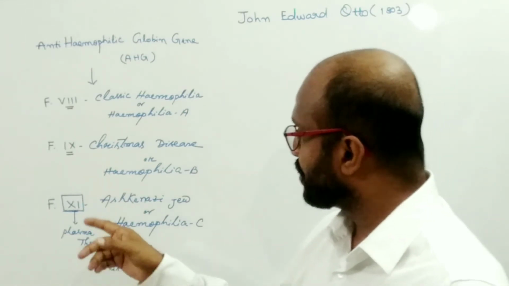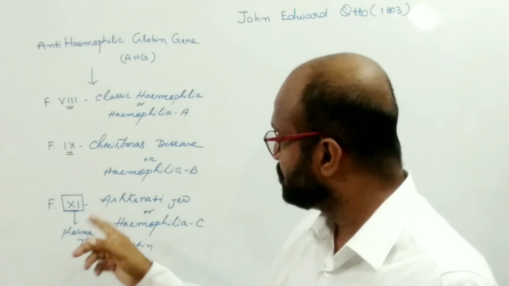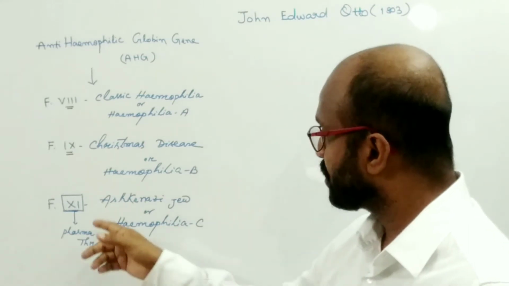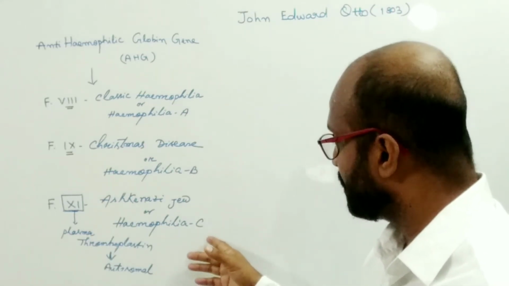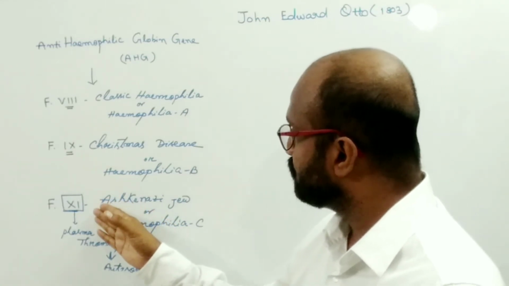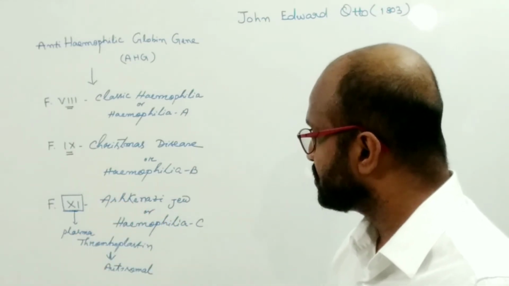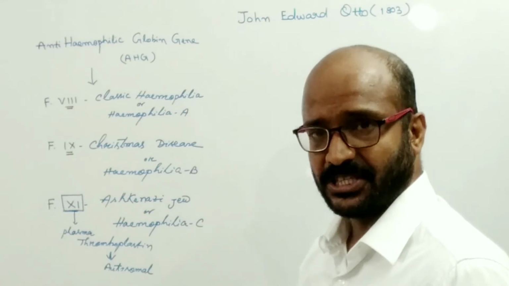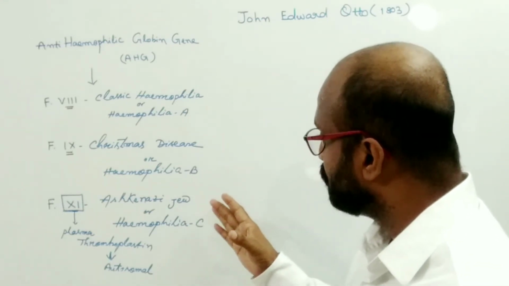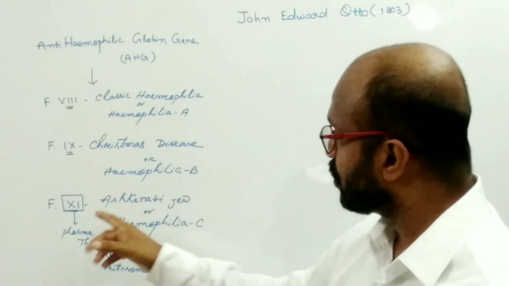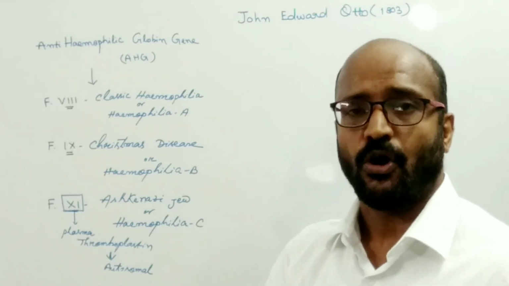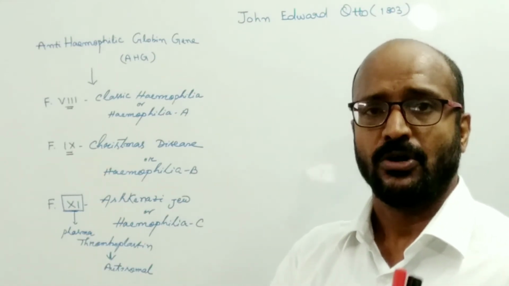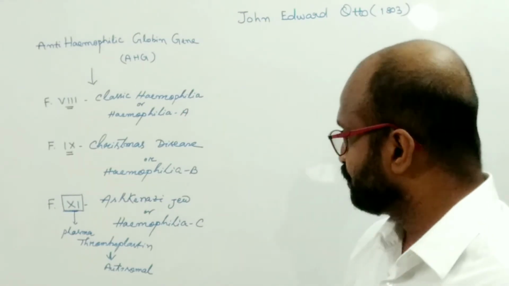But another blood clotting factor, factor 11, whose absence causes hemophilia C, is known as plasma thromboplastin. The gene of this blood clotting factor 11 is present on an autosome, on an autosomal chromosome.